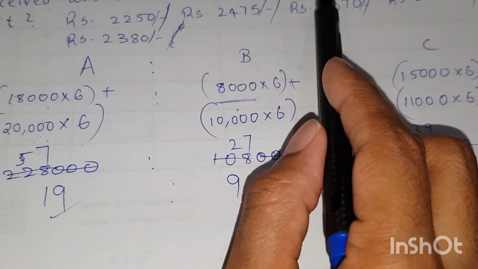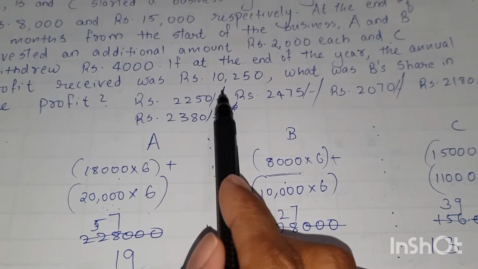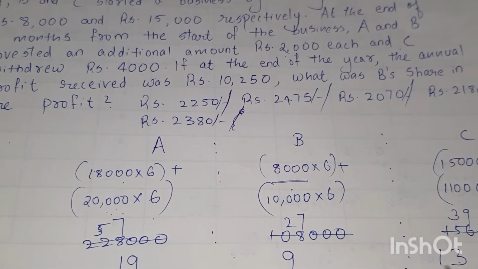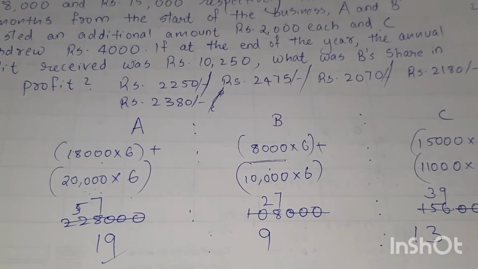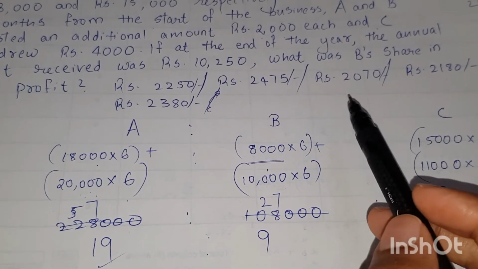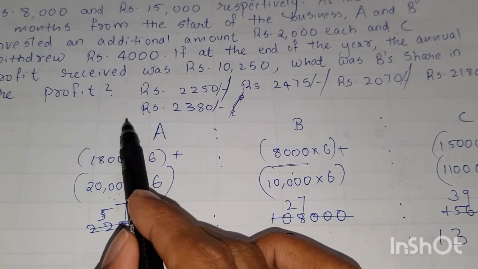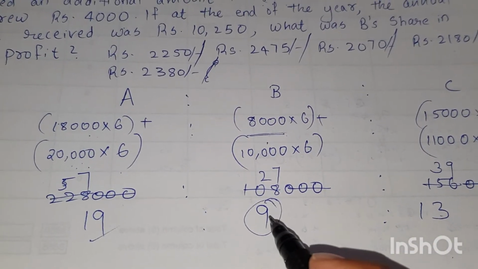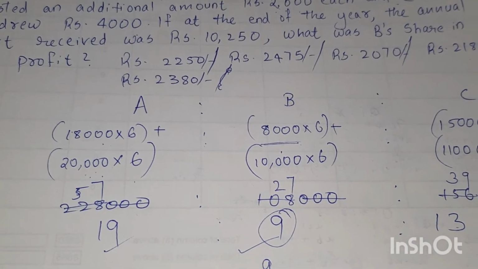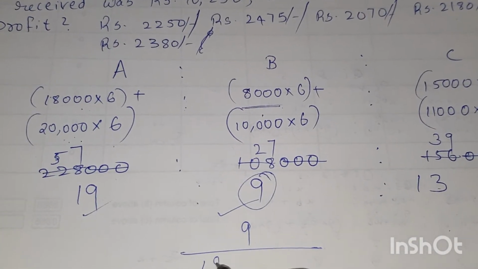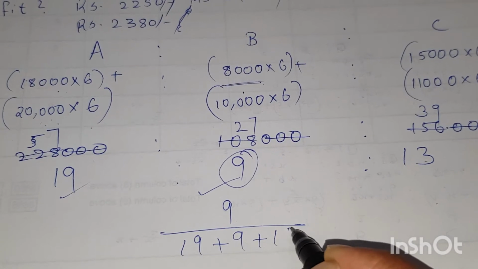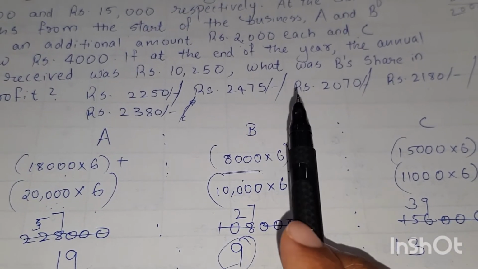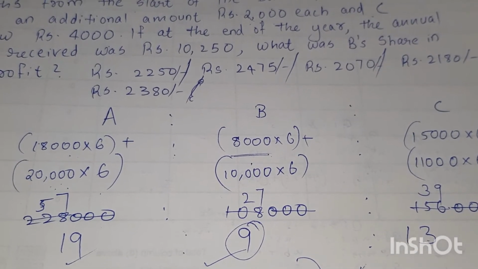It's also given that the annual profit received was rupees 10,250. That means the annual profit received by these 3 persons is rupees 10,250. Then what was B's share in the profit? You have to calculate the share of B, that is 9. So how to calculate B's share? 9 by (19 plus 9 plus 13) into the total profit received, that is rupees 10,250.